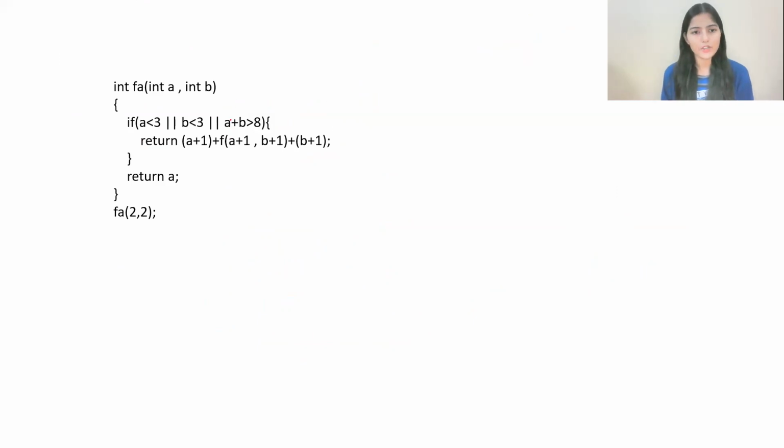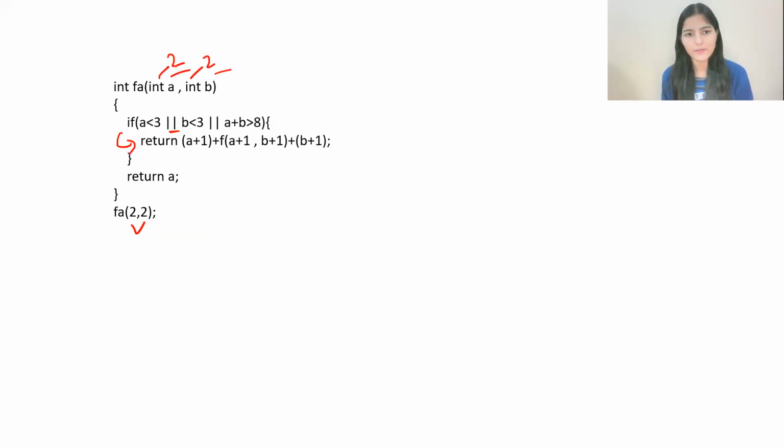Okay, here's our next question. This is our function fa to which we are passing two arguments. The a value is 2, the b value is 2. Now here we are checking if a is less than 3 or b is less than 3 or a plus b is greater than 8. You can see a is less than 3, b is also less than 3. This is a logical OR. In logical OR, if any scenario is true, the whole expression will be true. So we'll be moving into this if part.